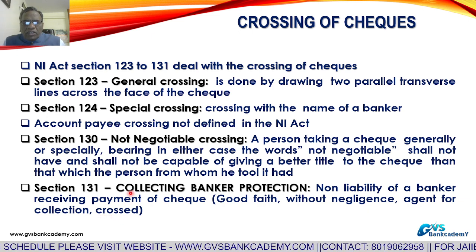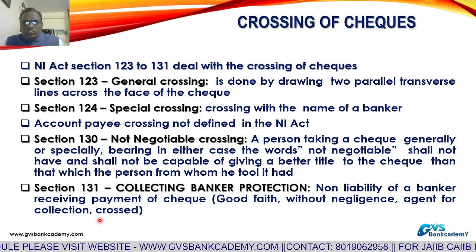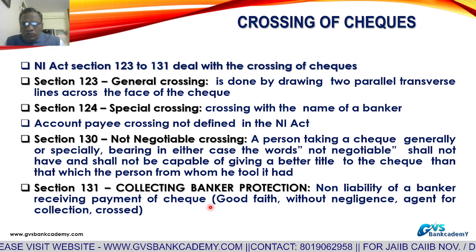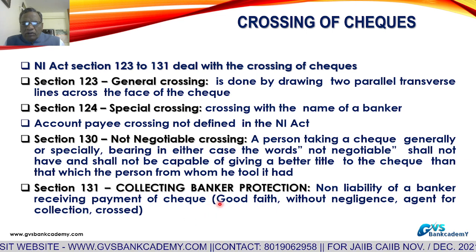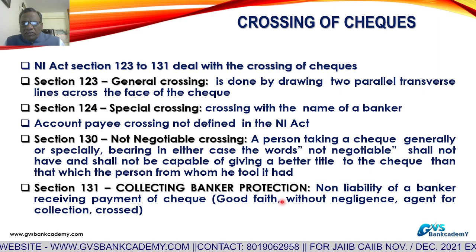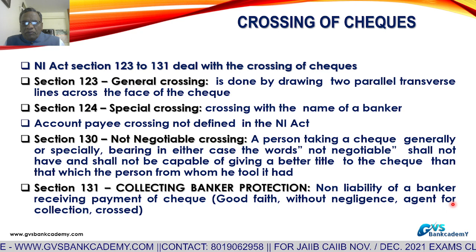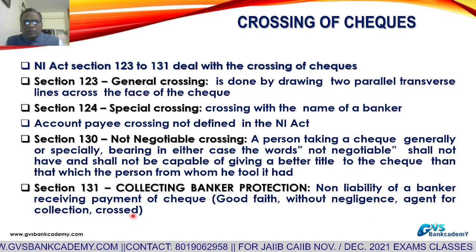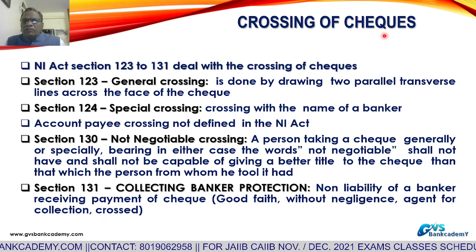Only for a crossed check will the collecting banker get protection. So they ask one question: at the time of collecting the check, the collecting banker must act in good faith, without negligence, must be agent for collection on behalf of the customer, and the check must be a crossed one. So these are some important points about crossing of checks.